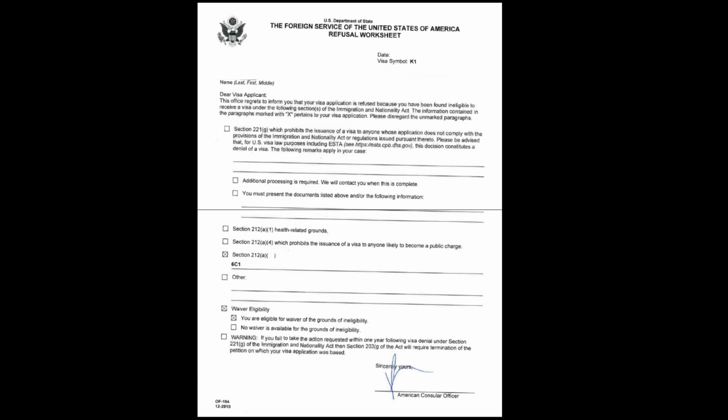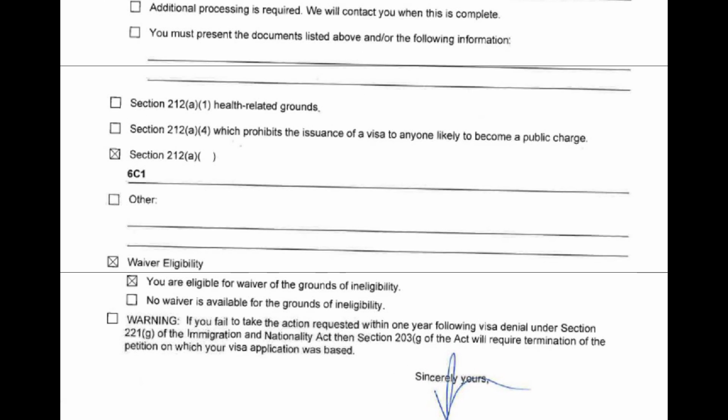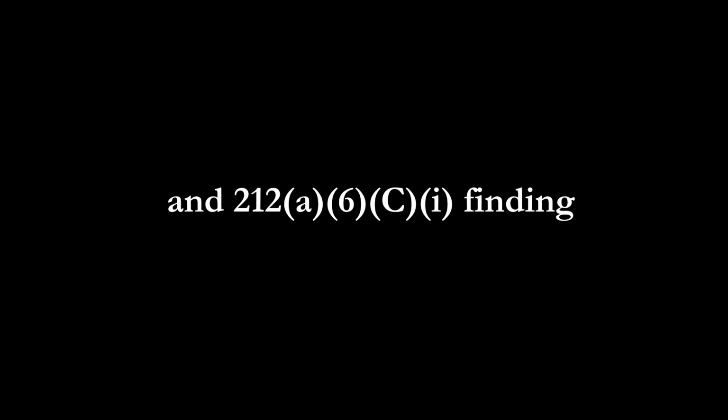Still, the U.S. Consulate refused the K-1 visa under 212(a)(6)(C)(i) and instructed the applicant to file for an I-601 waiver. 10 days after receiving our motion to reconsider the inadmissibility finding, the U.S. Consulate rescinded the 6C refusal and then granted the visa. Rescission of a 204C charge and a 212(a)(6)(C)(i) finding in a K-1 visa case equals a true success story.